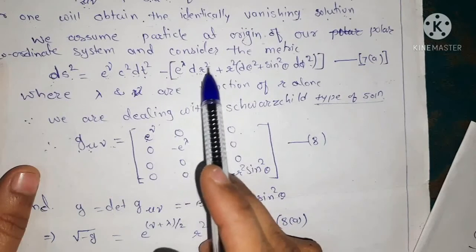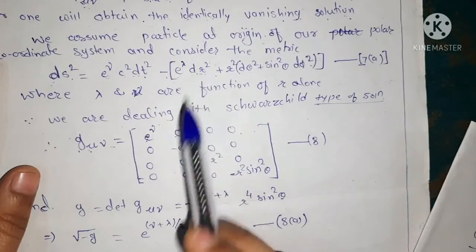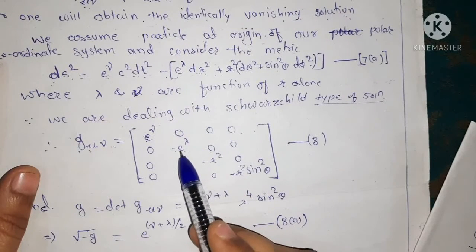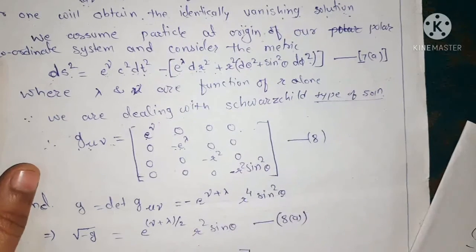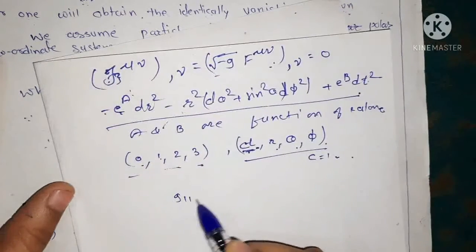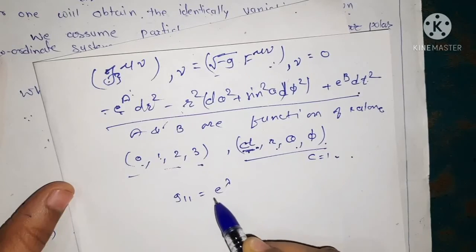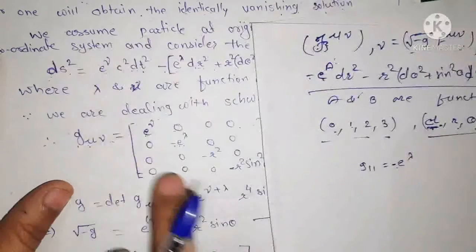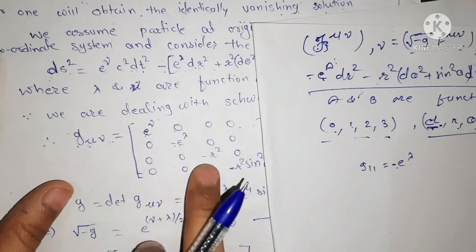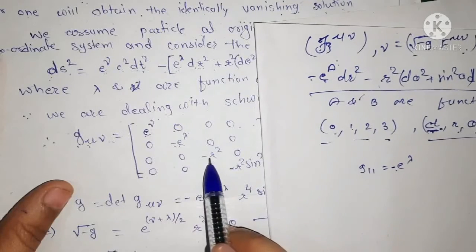We have the coefficient of dr square, that is 1, 1. So we have g 1 1 equals minus e to the power lambda, and all others are 0.